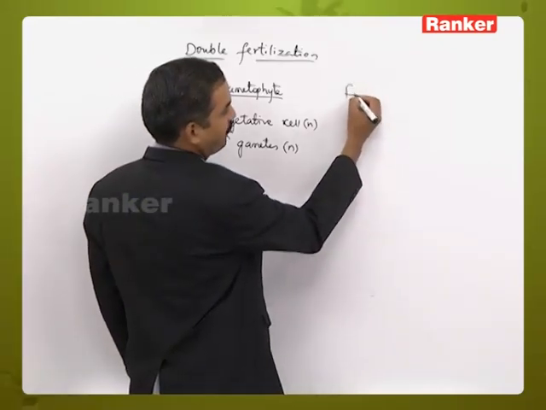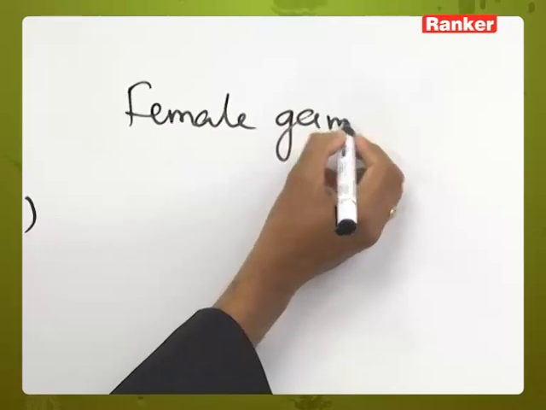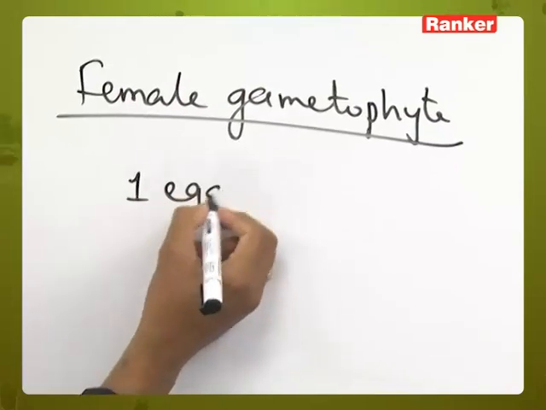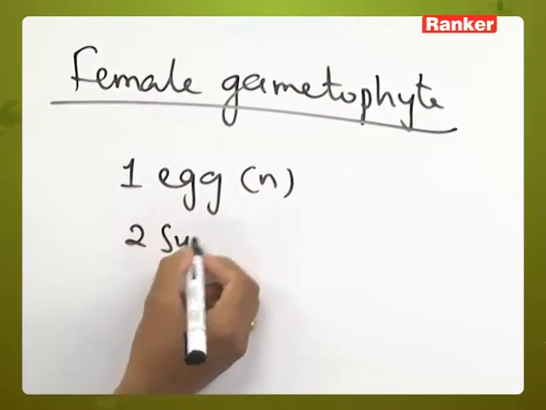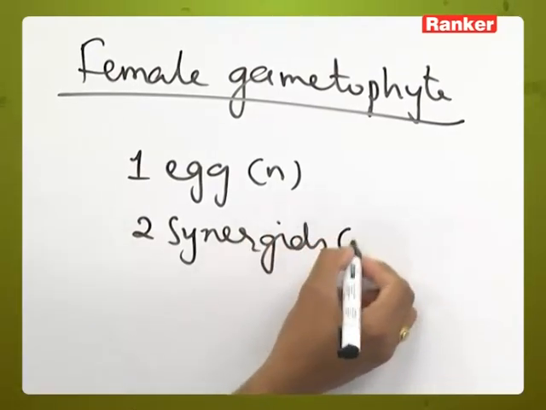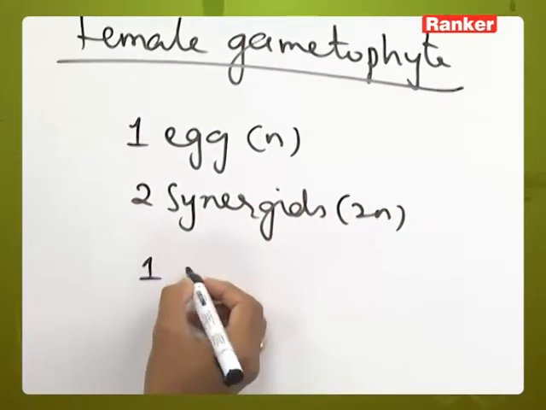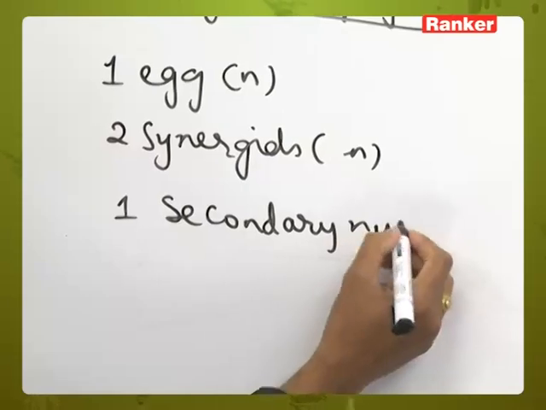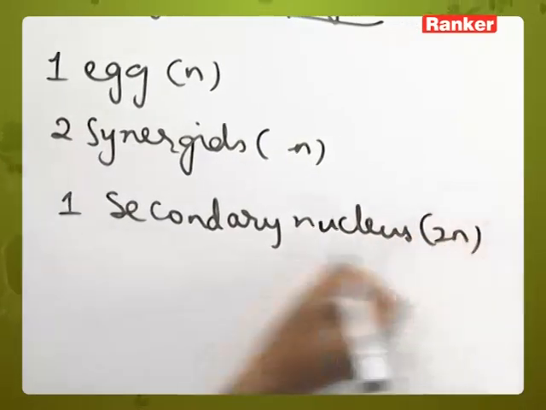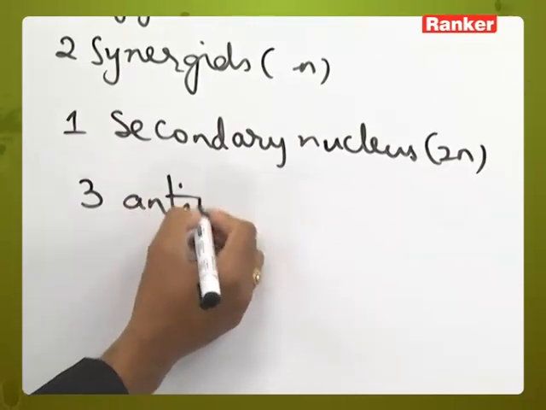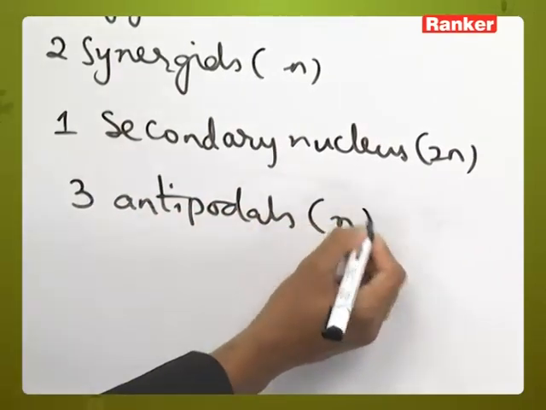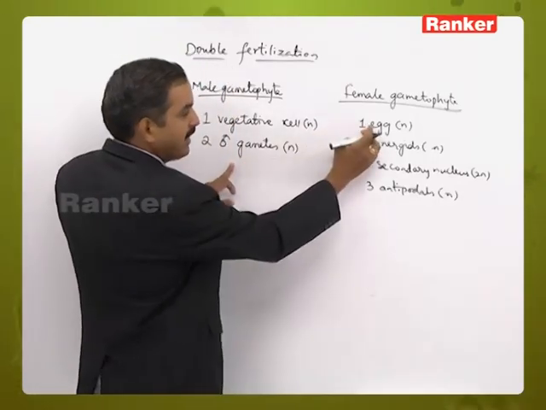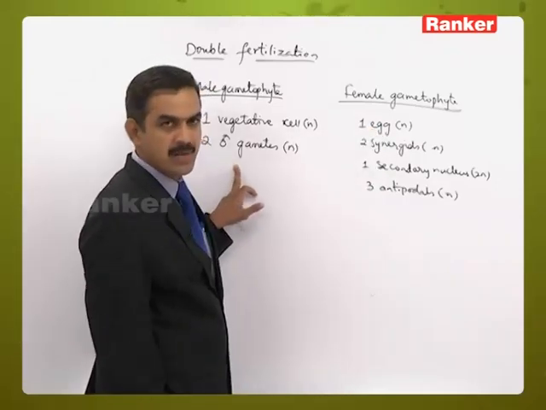If we take the side of the female gametophyte, the female gametophyte or embryo sac contains one egg cell which is haploid, two synergids, which are also haploid, one secondary nucleus, which is diploid, and three antipodals, each of them haploid. So one male gamete, that is one genome of the male gametophyte, and one egg of the female gametophyte participate in syngamy.